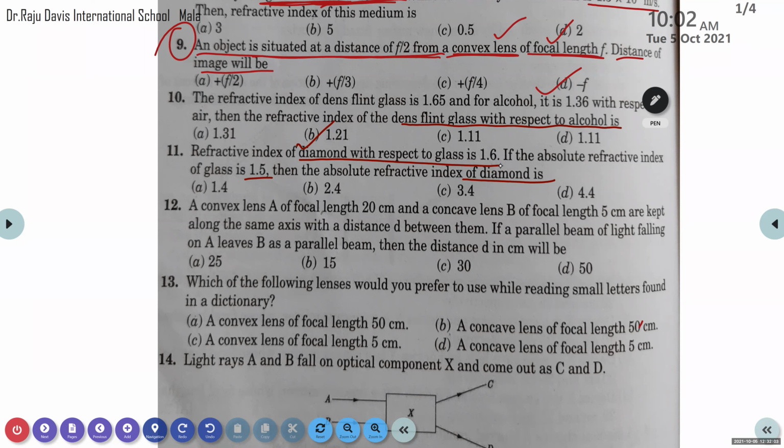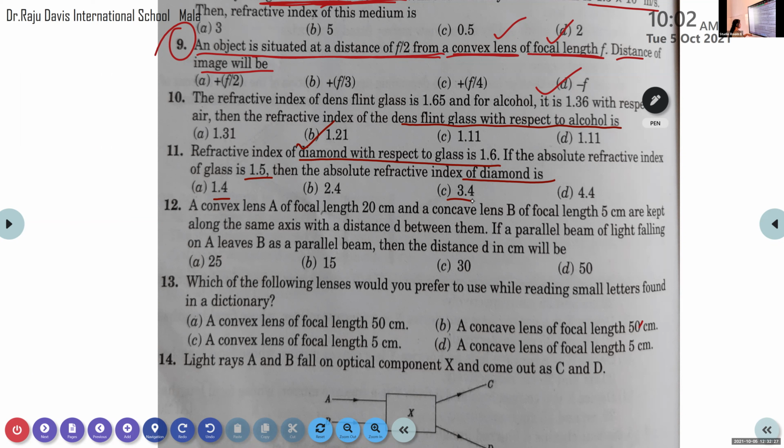Take a random choice. Option C, 3.4. 2.4 and 4.4 are left. Anyone goes with option B and option D? Option C, 3.4. So here you chose two options, 1.4 and 3.4. Is there any other options?